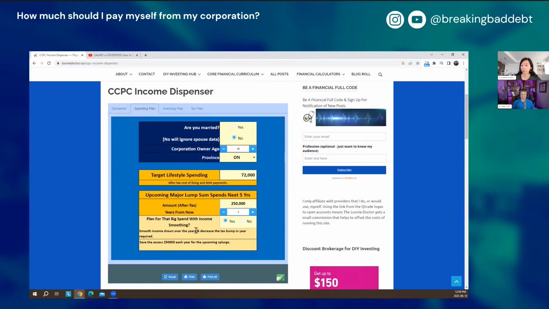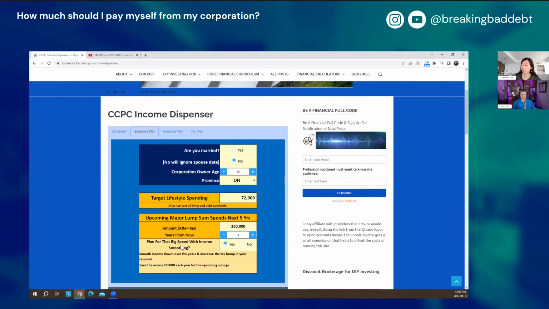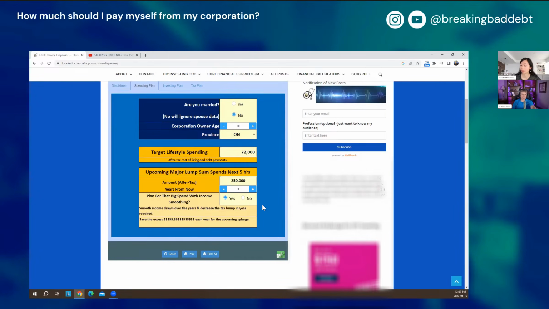So what that does is, it gives you the option whether you want to use that to plan for your income smoothing or not, because you may not. Some people don't want to do that because they're so uncertain, they would just click no in that box. But you put yes. So what it does is it takes that $250,000, and if you press enter so that your cursor comes out of that box, it should calculate that. If you click down at the bottom of the page, you'll see that it says it's going to save in excess $83,000 a year, $80,300 a year for that splurge.